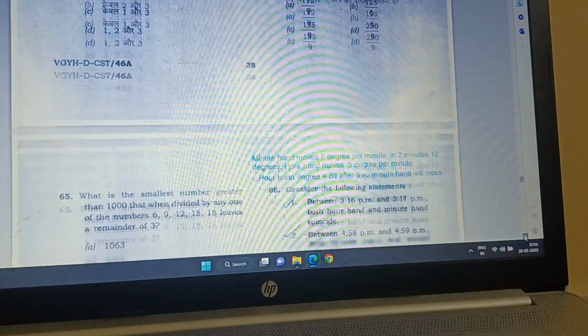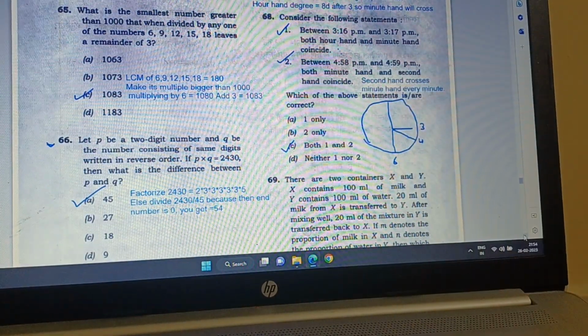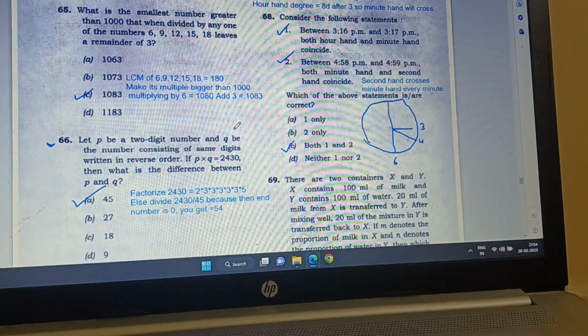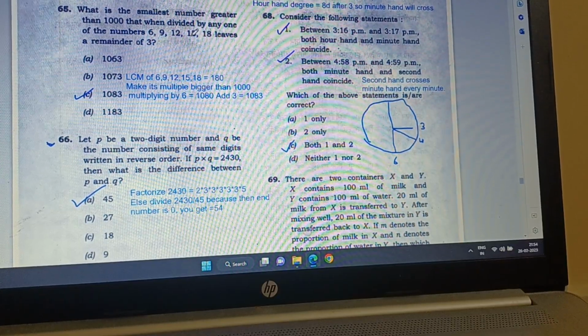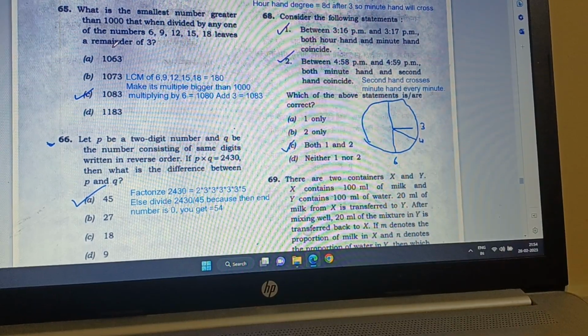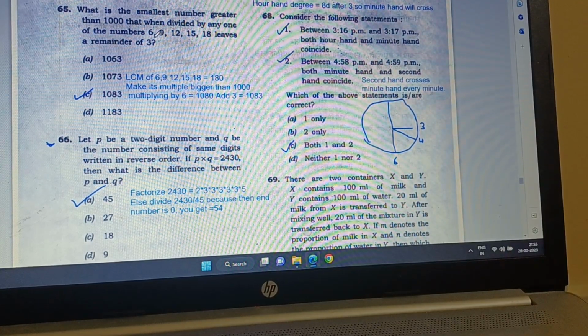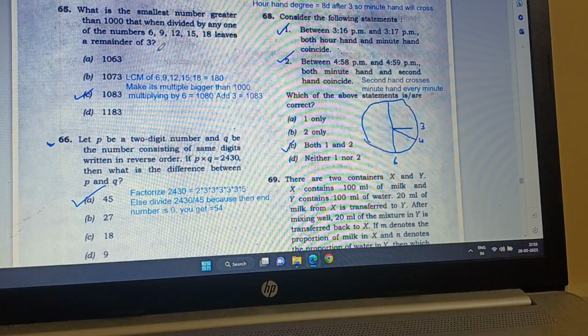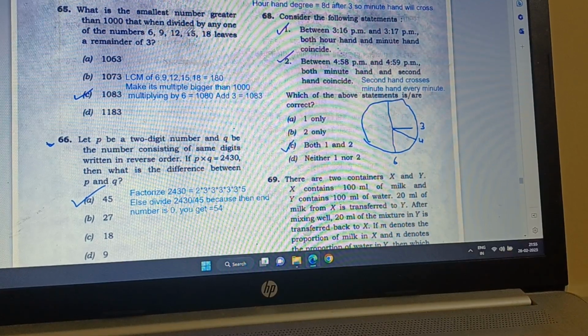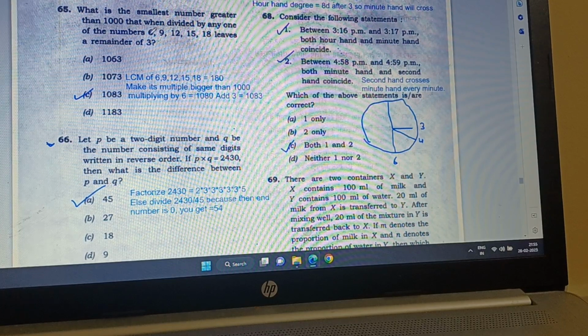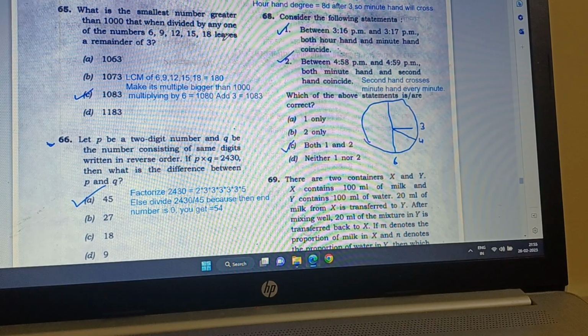Next question is 65. What is the smallest number greater than 1000 that when divided by any one of the numbers 6, 9, 12, 15, 18 leaves a remainder of 3? So the remainder is only 3 and it has to be divisible by all these numbers. So in order to have a number which is divisible by all, you need to calculate its LCM.